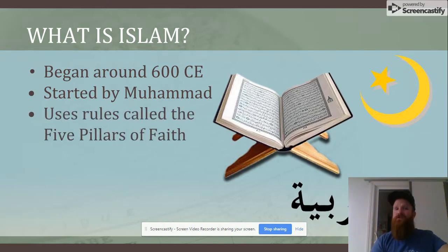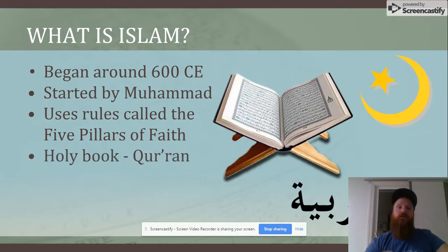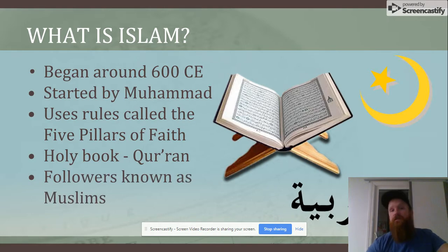It uses rules called the 5 pillars of faith. Those are the rules that govern a follower of Islam's life. It teaches them what to do, how to do it, when to do it, and so forth. Their holy book is called the Quran. Followers of Islam are known as Muslims.